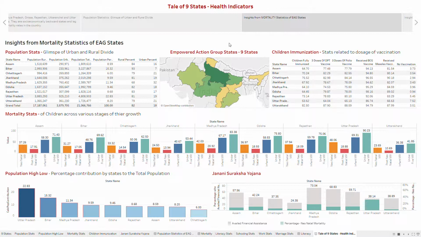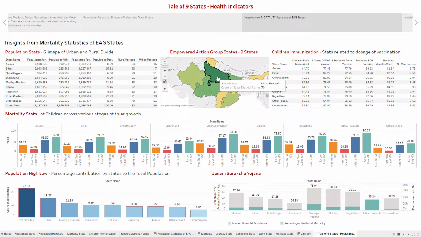We know that Uttar Pradesh has the highest population, but look at the child immunization stats on the right hand side here. Right, they have the highest no vaccination percentage, and Odisha as a state is leading the pack with max coverage on immunization, which is the least here. Coming to the mortality stats, again Uttar Pradesh needs to do something in this area.